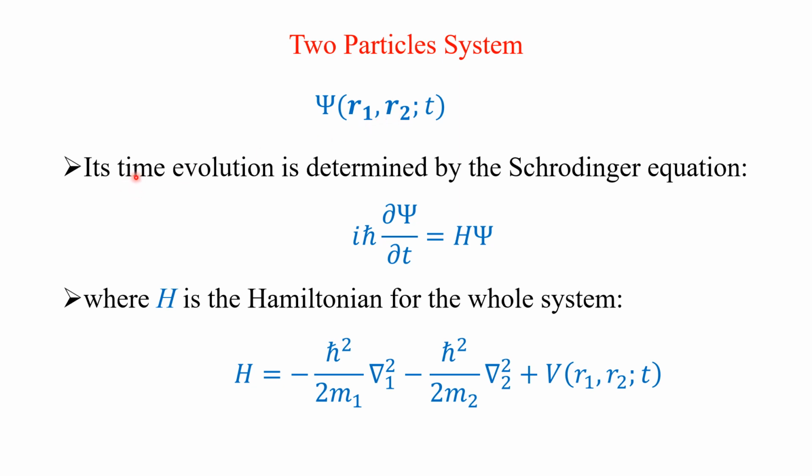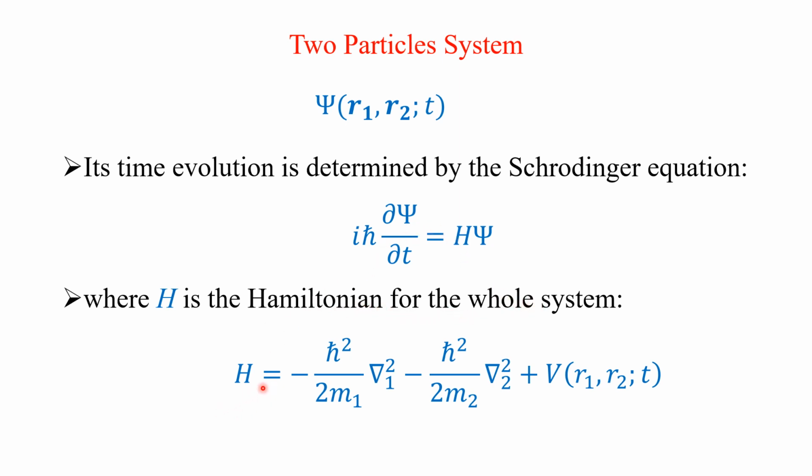Then naturally, its time evolution is determined by the Schrodinger equation, that is i h cross delta psi over delta t is equal to H psi. So this is the time derivative. If you know the initial wave function, then you can find the wave function at any other time using this Schrodinger wave equation. That is the meaning of this time evolution, where H is the Hamiltonian for the whole system.